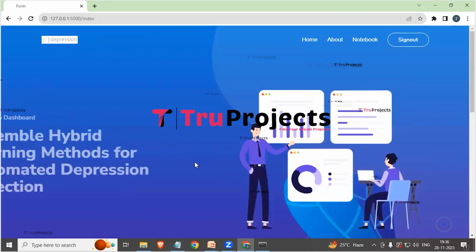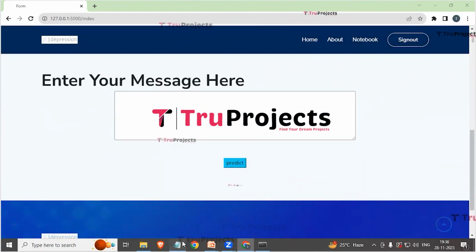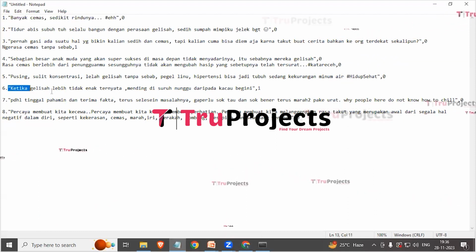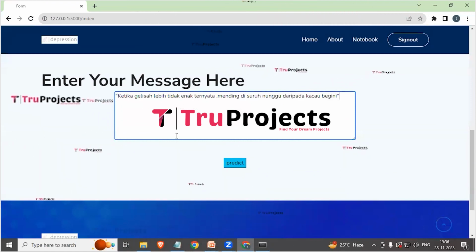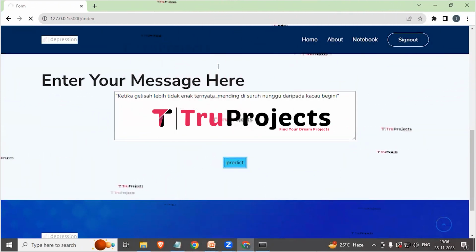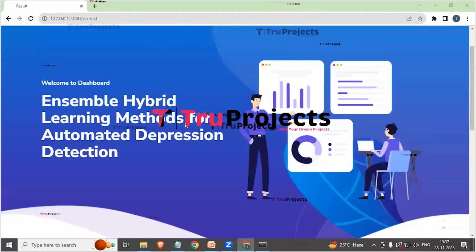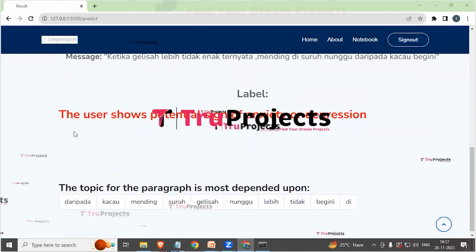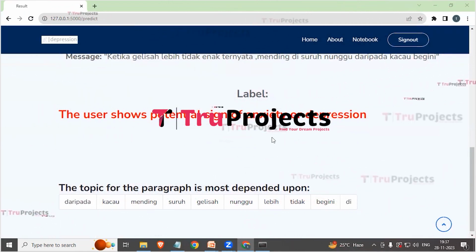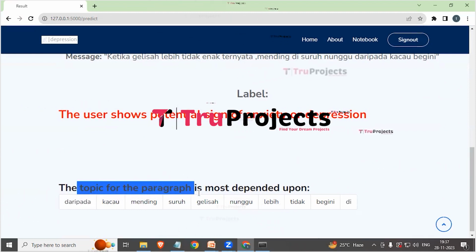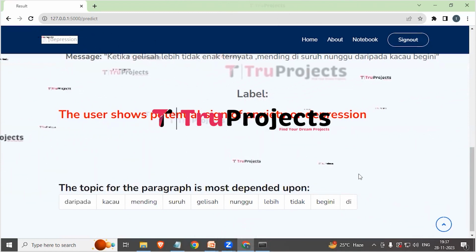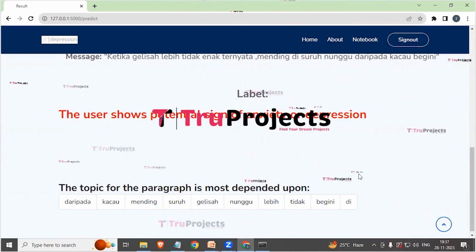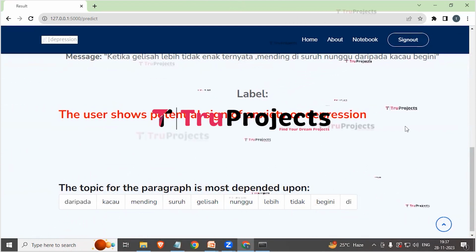So click on home. Here we will enter the message. From the notepad, I am copying the sixth message. And now we will paste it here and click on predict. So here we got the prediction. The user shows potential sign of anxiety or depression, which means the person is depressed. Here we have the topic for paragraph is most dependent upon these words. In this way, if we give messages to the system, it will predict whether the person is depressed or not. Now we will sign out.